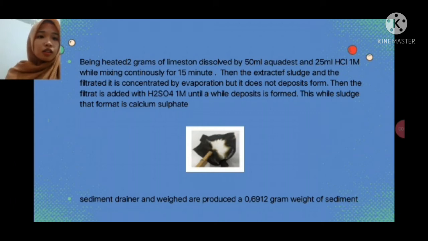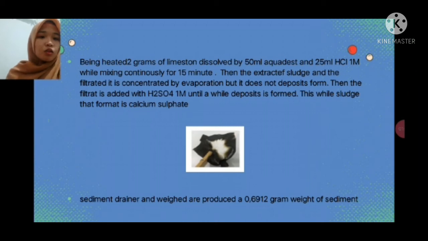Then the solute is extracted and the filtrate is concentrated by evaporation, but no deposit forms. Then the filtrate is added with 1 molar sulfuric acid until a white deposit is formed.